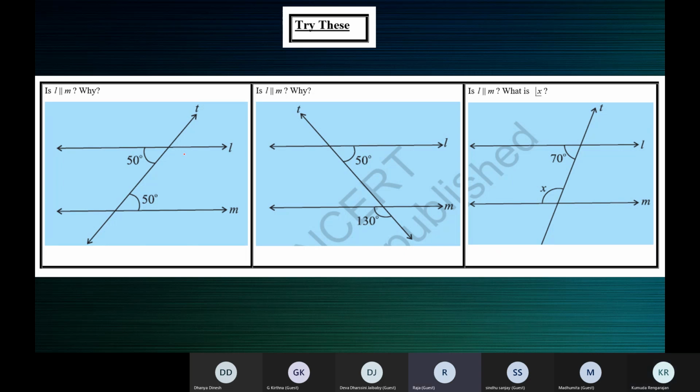Ma'am, L and M are not parallel. Yes, ma'am, not parallel. Why? Yes, others?